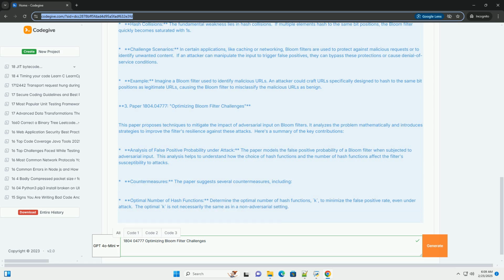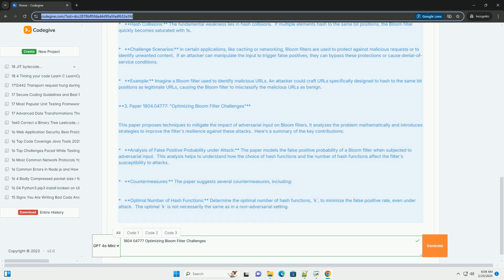Thread safety. If you're using a Bloom filter in a multi-threaded environment, make sure that your implementation is thread safe. You may need to use locks or other synchronization mechanisms to protect the bit array from concurrent access.